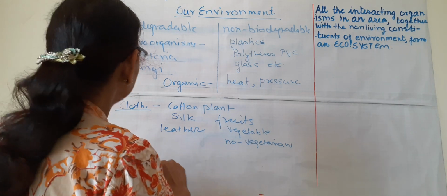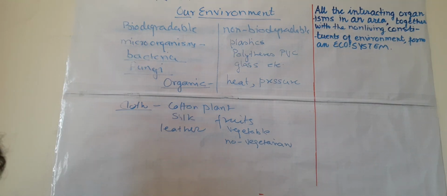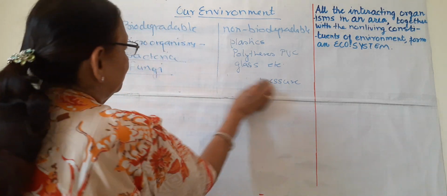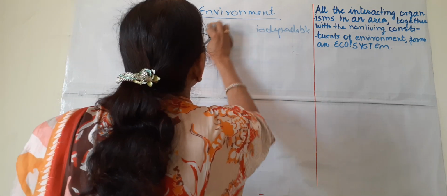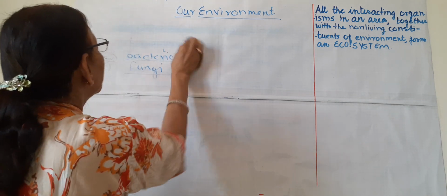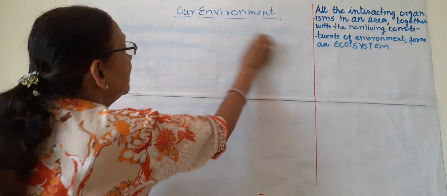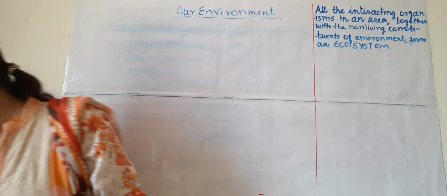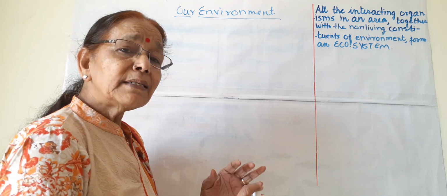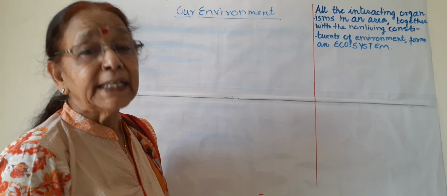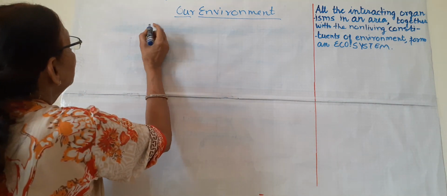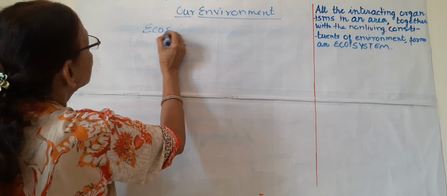Now coming to the second point. What is the second point? Second point was ecosystem. What is this ecosystem? These ecosystems are studied under a special branch of biology that is known as ecology. Ecology is the study of the interaction of living organisms and non-living things. So this is ecology, and the second point now is ecosystem.